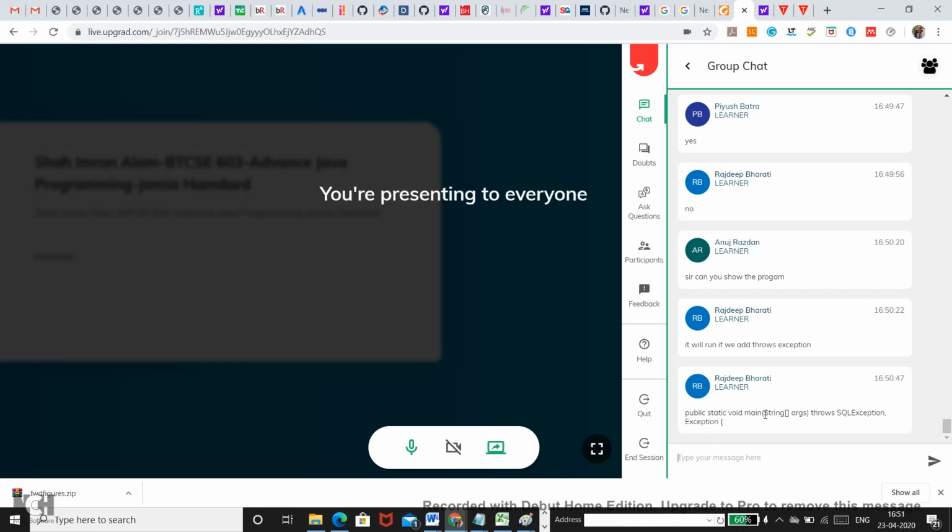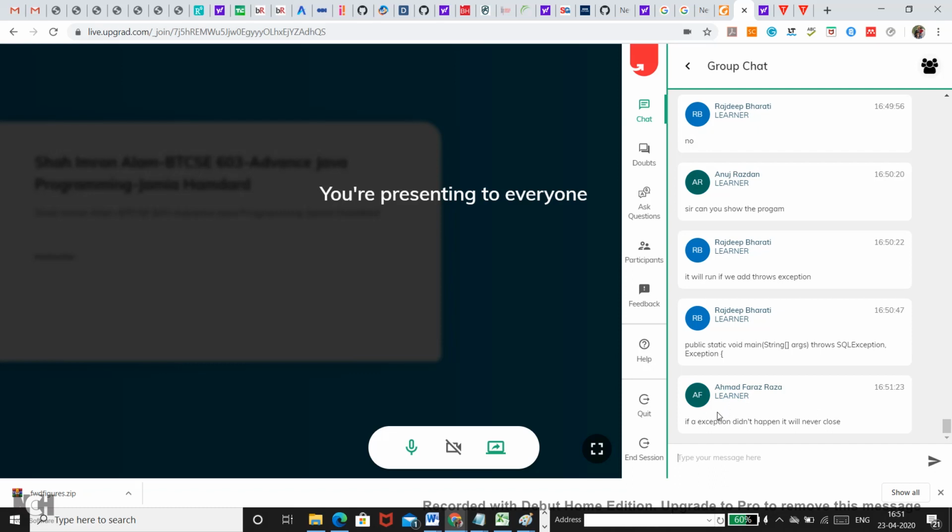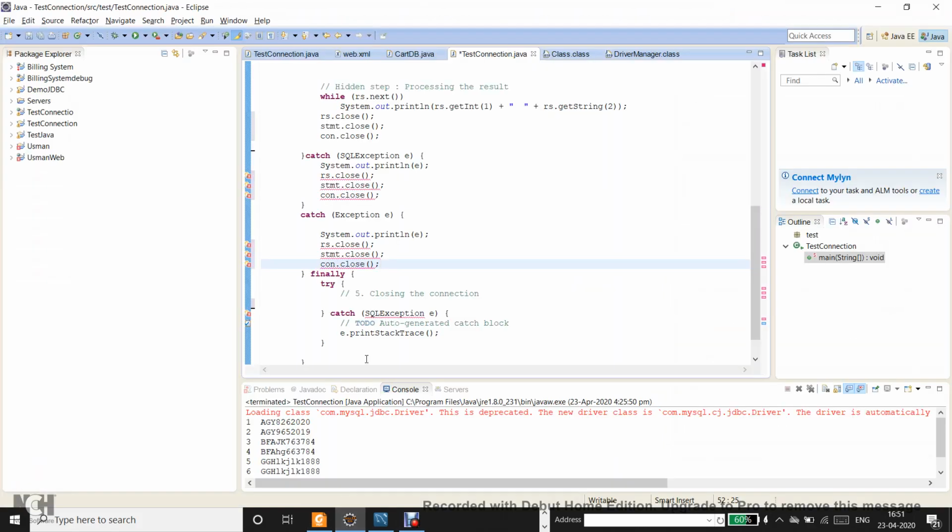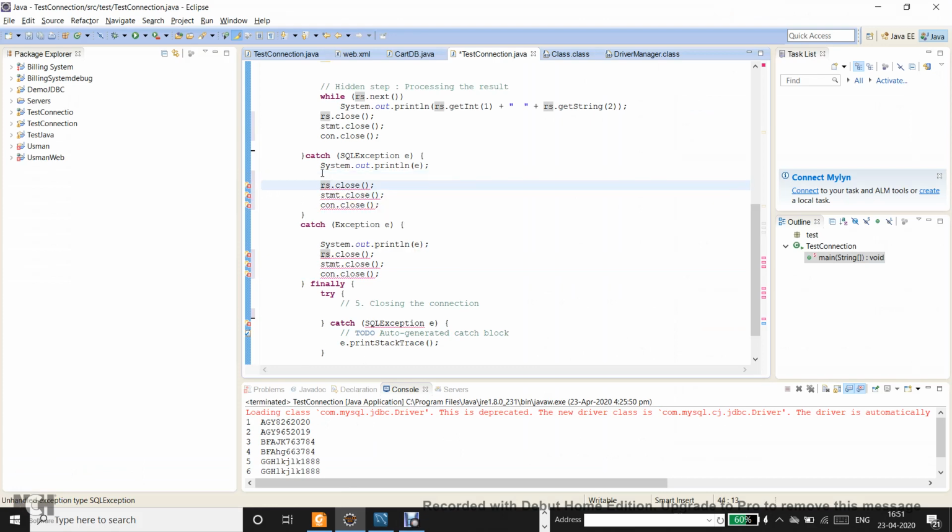Public static void main, Rajiv says. Oh, you mean to say you are worried about the compilation error, right? That's okay. If I want to resolve the compilation error, I can go two ways: either handle the exception or declare the exception. Let me say that I want to handle the exception. I am just saying that inside it I am again putting a try in the catch block, just like in the case of the finally.